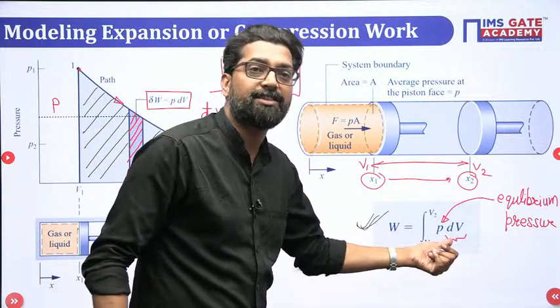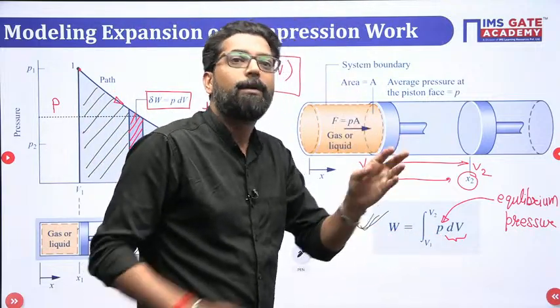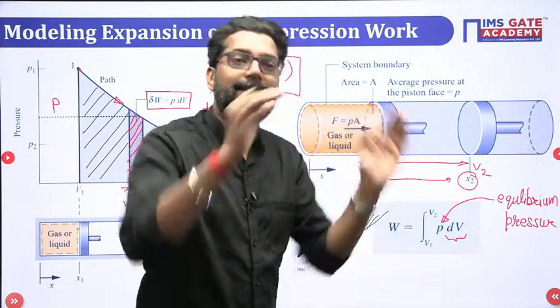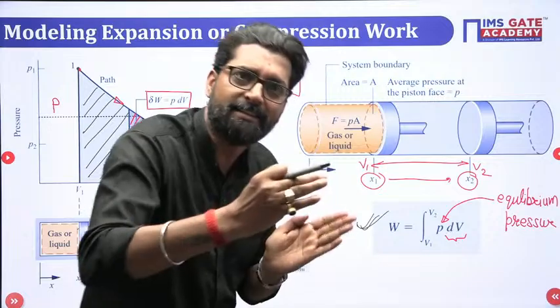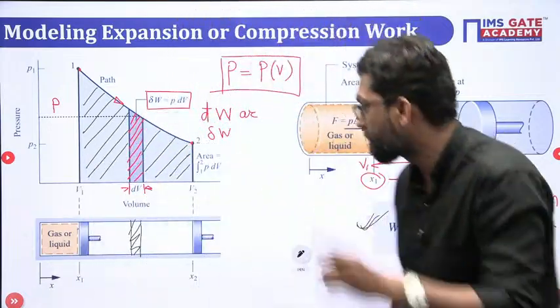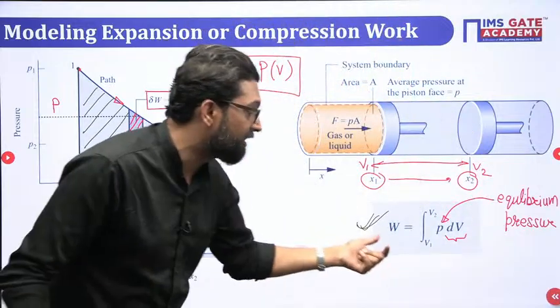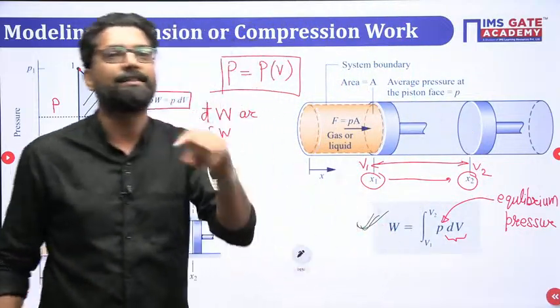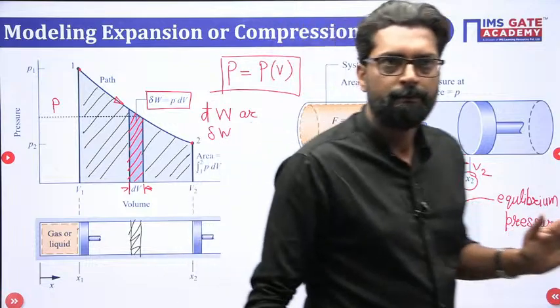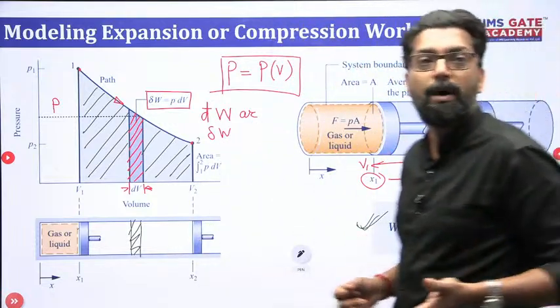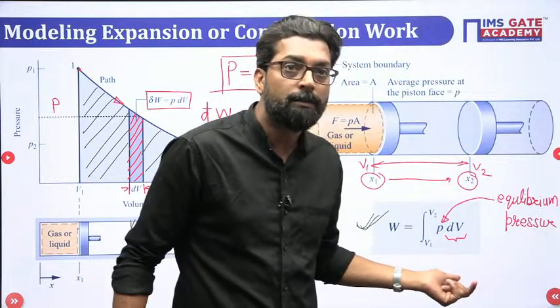Any system has a boundary, and if that boundary is displaced against the resistance, then this work will develop, otherwise this work is zero. So this work differs from mechanical work. This is not a mechanical work.